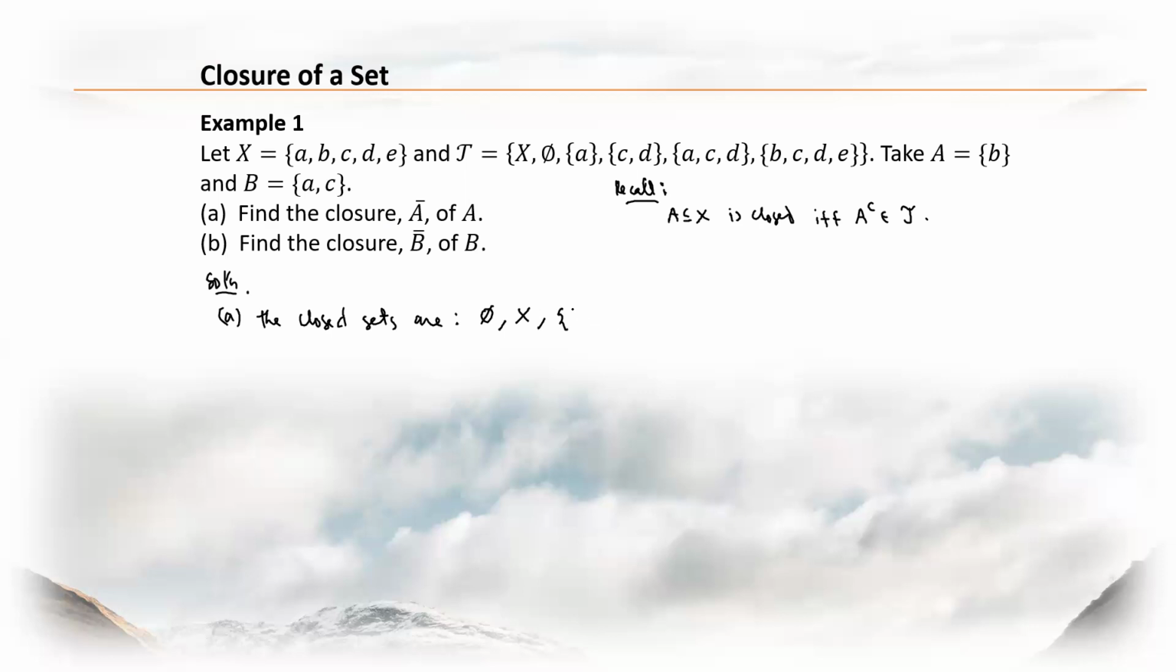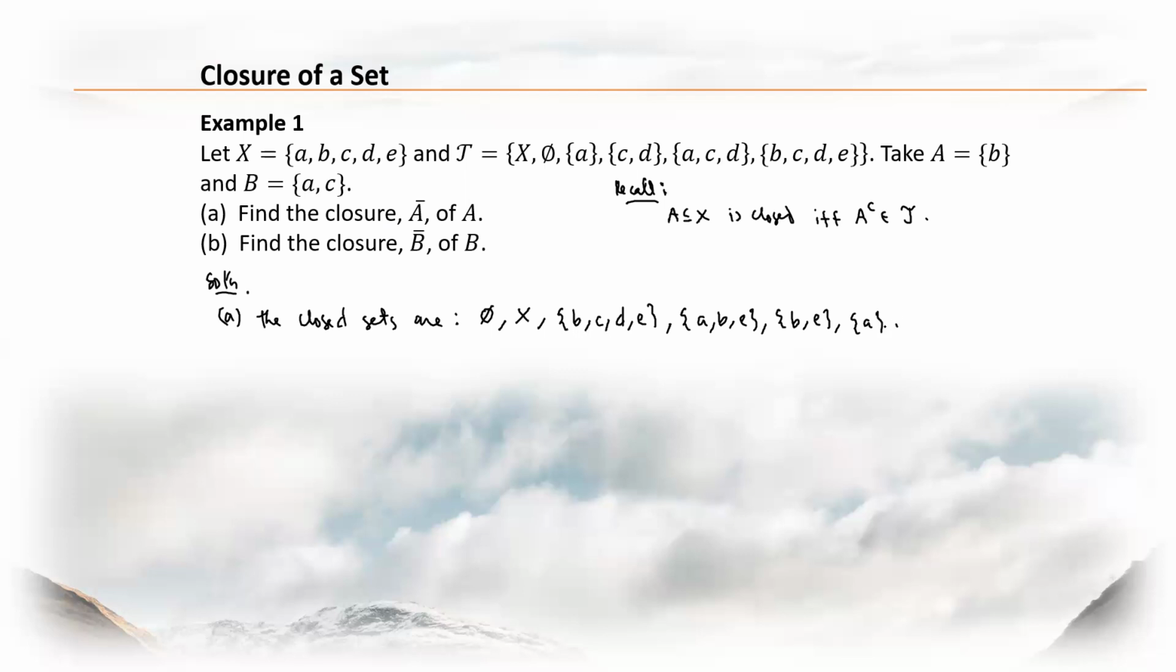Now, what is its complement? We have B, C, D, and E. Also, CD is an open set, so its complement is closed. And we have the complement A, B, and E. And then ACD, its complement is the set with B and E as elements. And then BCDE is open, so its complement is A, right?